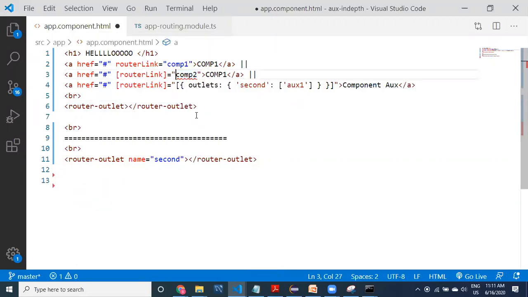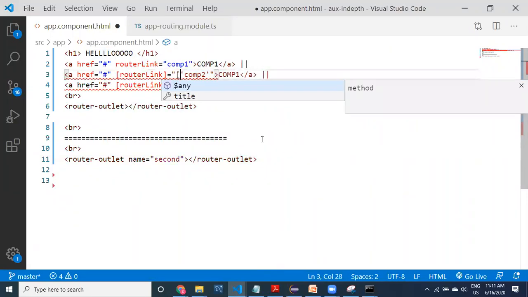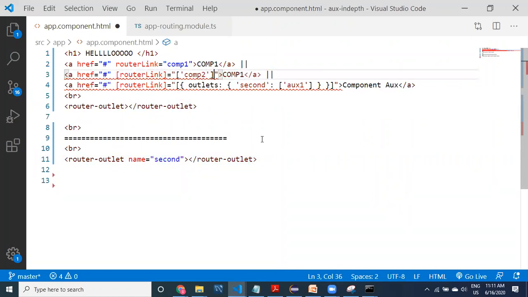So when you are doing it like this, the syntax is correct. But this comp2 is a string, because of the quotes it is going to be considered a string. This string is assigned to this property binding. Or, you can provide this, which is also legal. See here, guys, what is this? This is also a value inside this bracket.